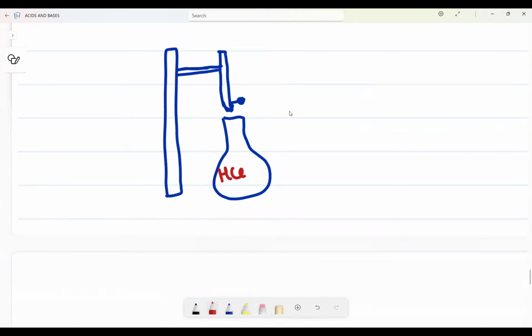Because we know the concentration of HCl, and now this one means we'll have what? Sodium hydroxide, and we also know the volume of this one. Okay, we also know the concentration of this one. Then they tell us that exactly the volume of this one neutralizes that, right? And remember, before you open your tap, what is it that you need to put first inside the conical flask? You need to put a suitable indicator. We will come to indicators.